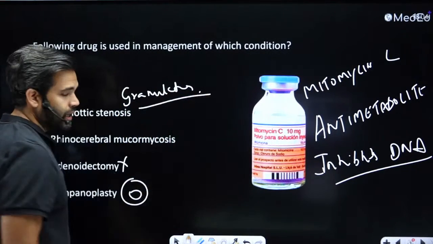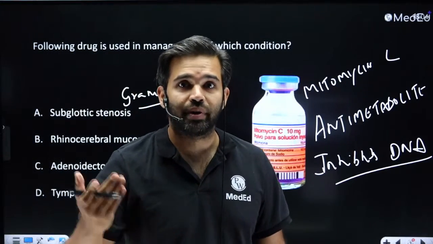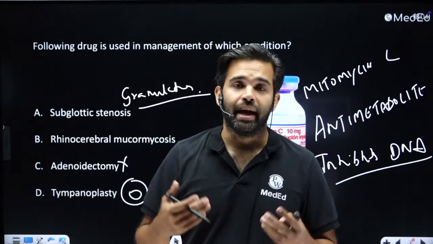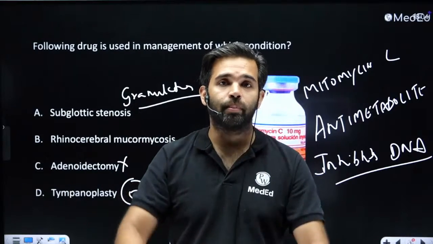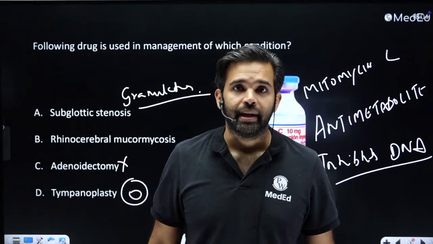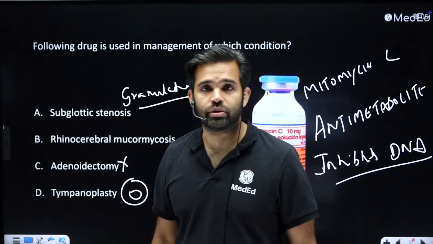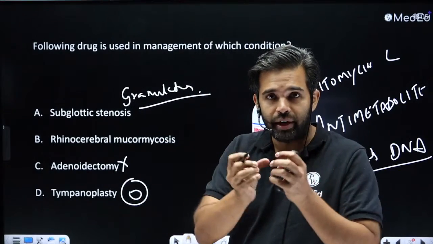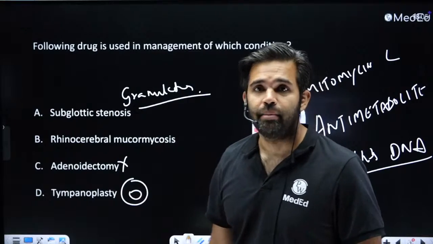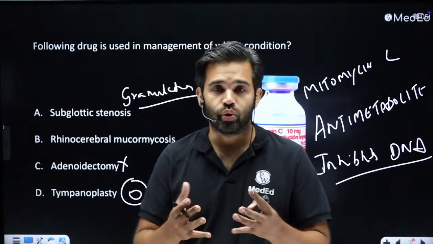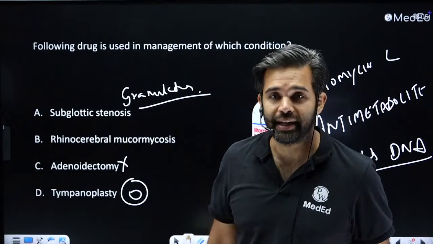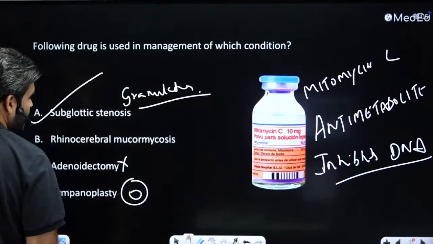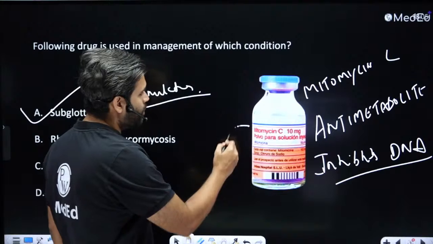Subglottic stenosis is most commonly caused when you put an endotracheal tube and that tube remains for more than 6 or 7 days. When the patient is extubated and goes home, they can suddenly develop stridor and come back with subglottic stenosis, and this stenosis then becomes a regular affair. To avoid that stenosis from completely blocking the airway, we sometimes apply Mitomycin C to prevent granulation tissue, new growth, and prevent the fusion of that area and keep the airway patent. That is why subglottic stenosis is one of the areas where mitomycin C is used. Mitomycin C is also very popularly used for glaucoma.